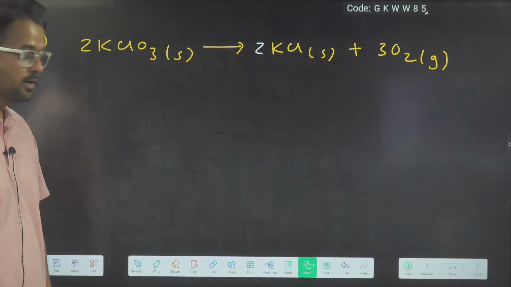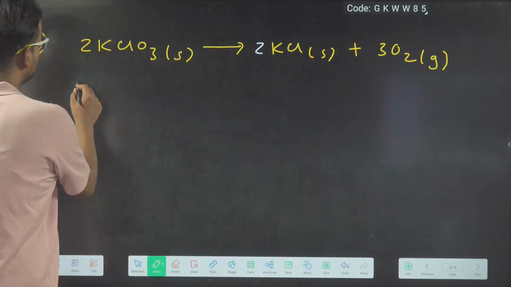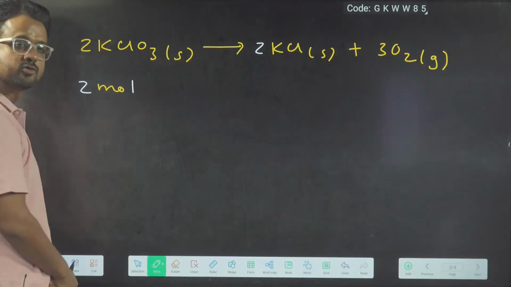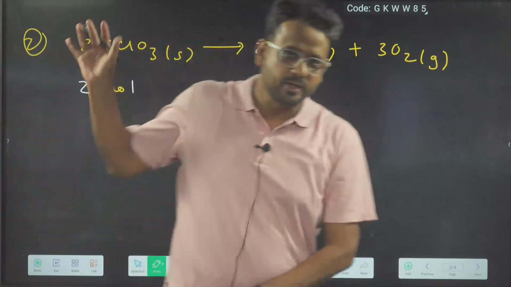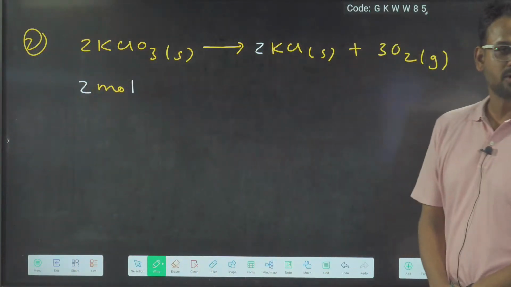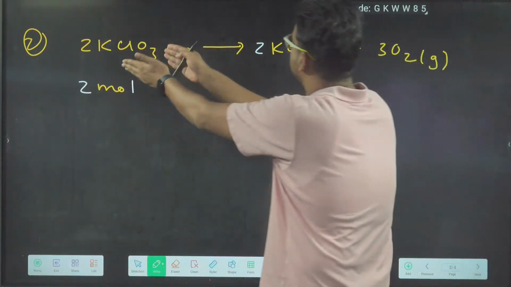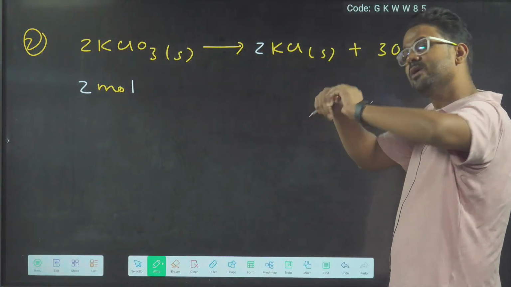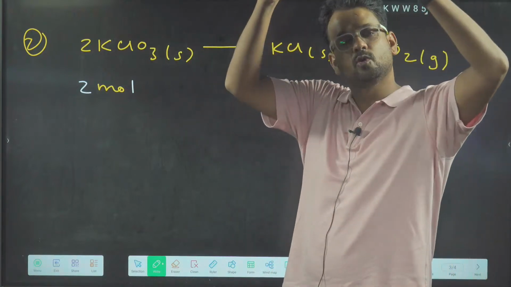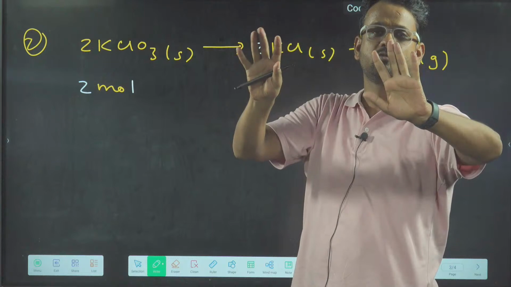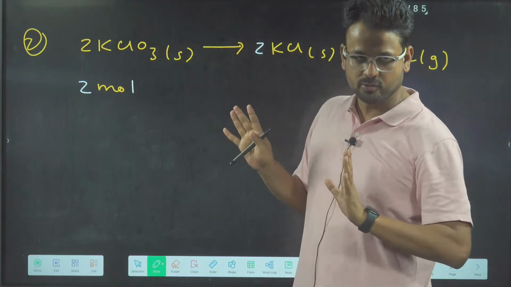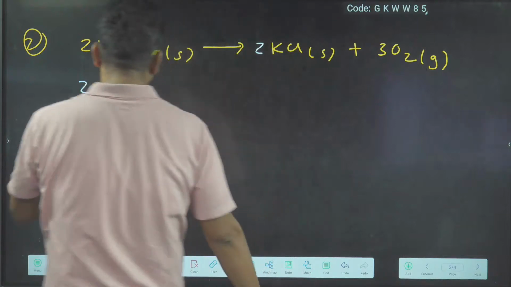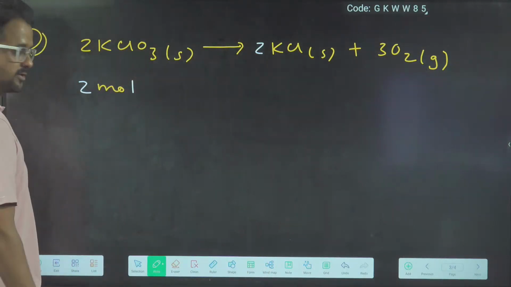2:2:3. Okay. So let us say we have 2 moles of KClO3. Now some of you must be saying, sir, but why is this cheating, sir? Why are you taking 2 moles? In previous questions you took 1 mole. But here the ratio is 2:2:3. You can take any number of moles. Even if you do it with 1 mole, you will get the same answer. For your mental peace and mental satisfaction, I will do it with 1 mole also. Don't worry. So let us say we have initially 2 moles of KClO3.